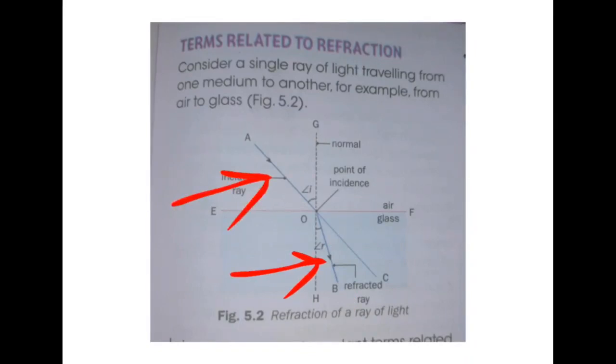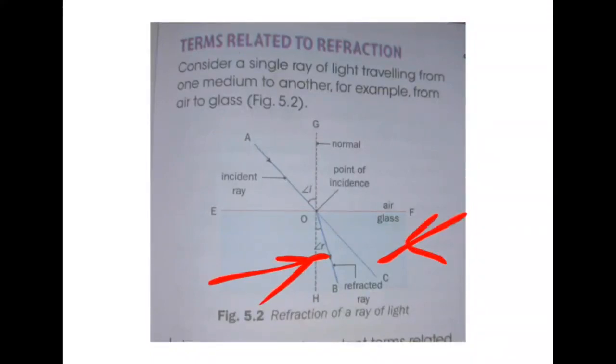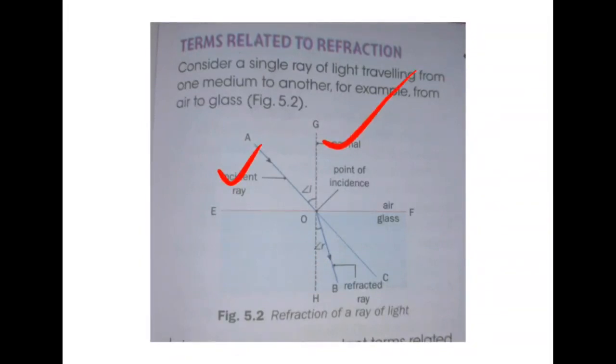So when an incident ray AO falls on an interface, that is EF, that means EF is the air glass interface, whenever a light falls on any surface, then it gets bent. You see it is bending, but the actual path of that light has to be this OC, but it seems to get bent OB, right?